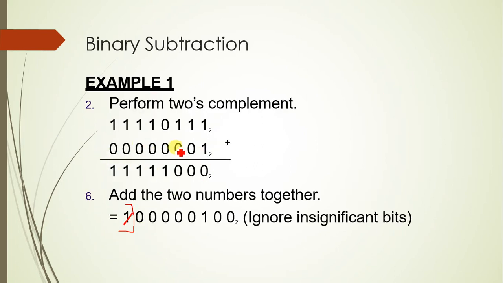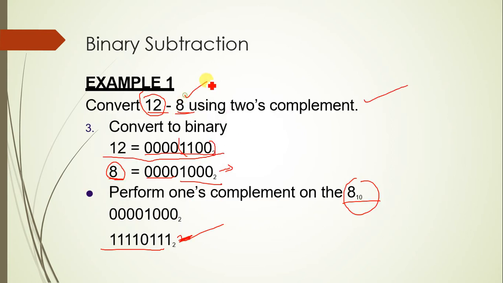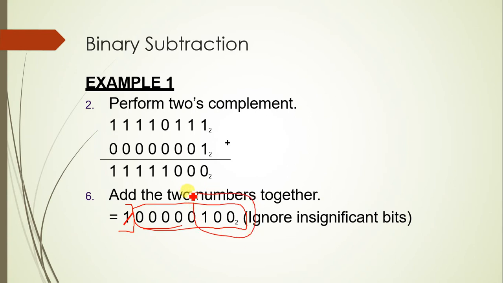When you perform 2's complement and add together, you will get 1 digit, that is actually the subtraction. 12 minus 8 would be 4, isn't it? What is 4's equivalent? 3 is 11, 4 is 100. So this is the output. Is this thing clear? Any doubts in this till now?